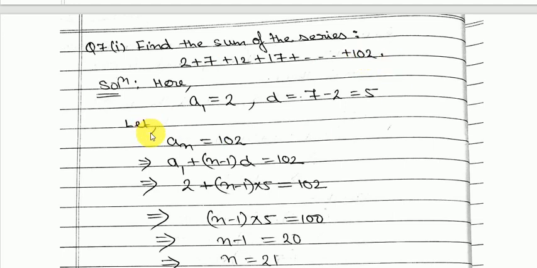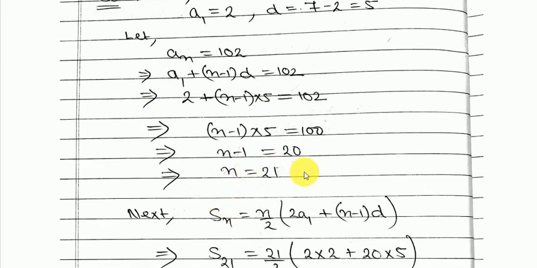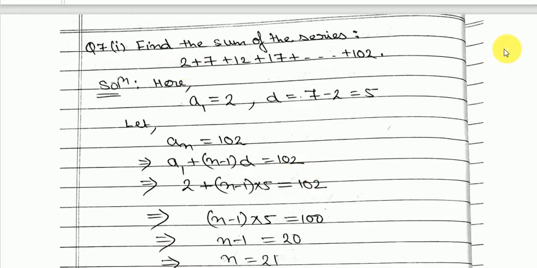Here a1 is 2 and d is 5, and we have to find how many terms are being added. So I'm assuming the last term to be the nth term. So an is equal to 102. But an means what? a1 plus n minus 1 into d is equal to 102. a1 we know it's 2, d we know it's 5. Then put these values, simplify it, and you get n equal to 21. So now we know that there are 21 terms.